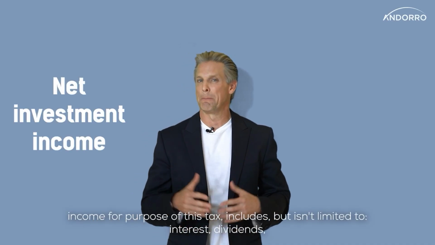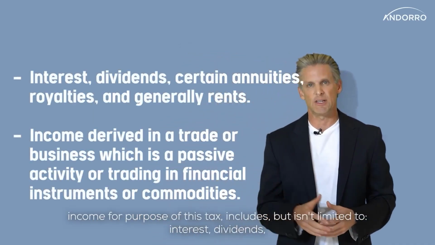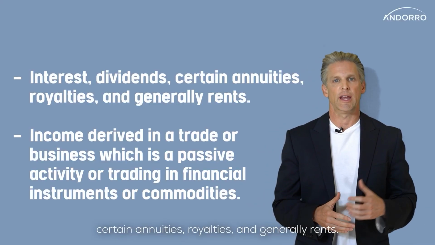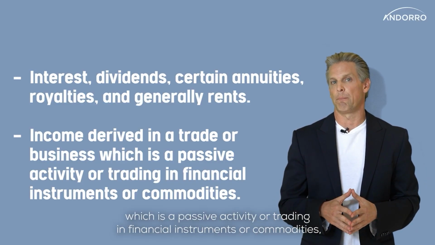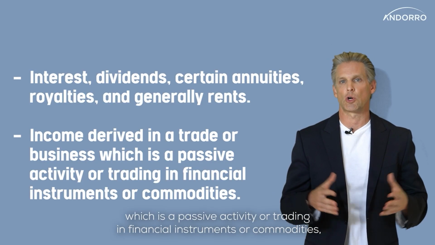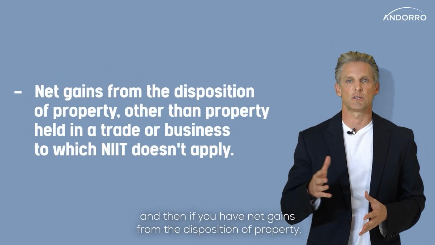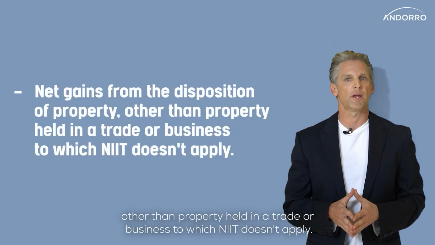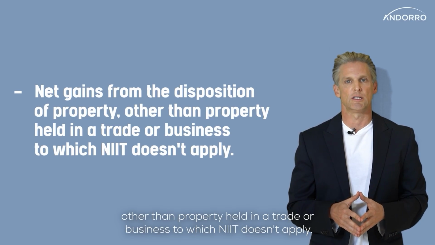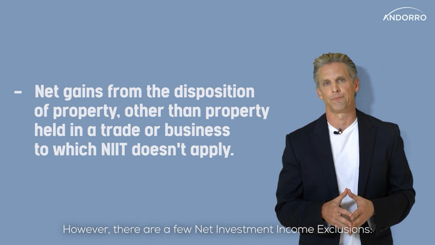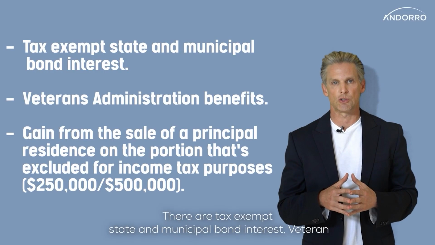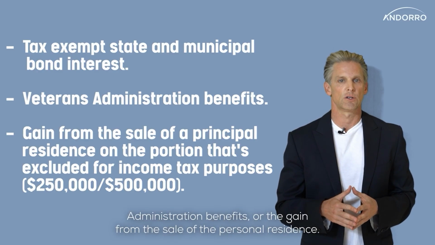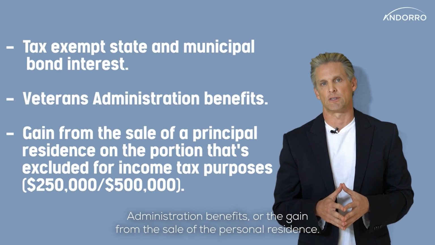In general, net investment income for purposes of this tax includes, but isn't limited to, interest, dividends, certain annuities, royalties, and generally rents. It also applies to income derived in a trade or business, which is a passive activity, or trading in financial instruments or commodities. And then if you have net gains from the disposition of property other than property held in a trade or business to which NIIT doesn't apply. However, there are a few net investment income exclusions. There are tax-exempt state and municipal bond interests, veteran administration benefits, or the gain or sale from the principal residence.